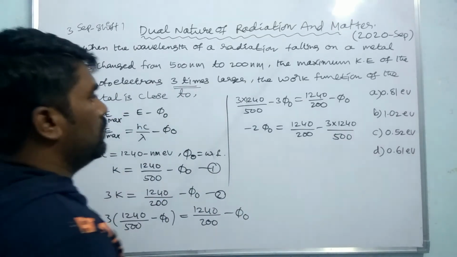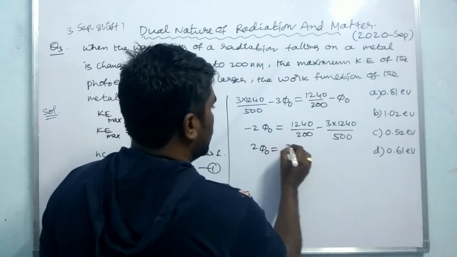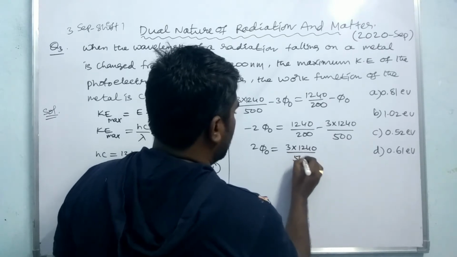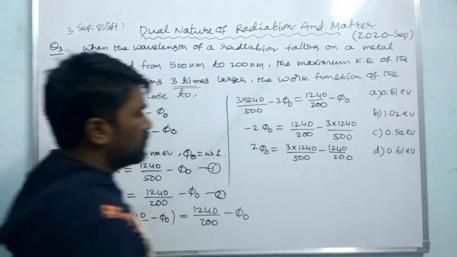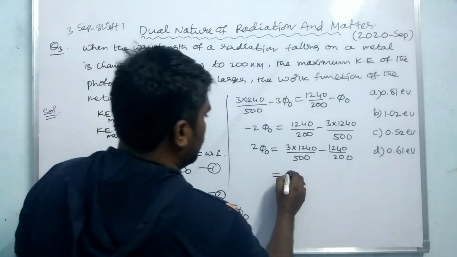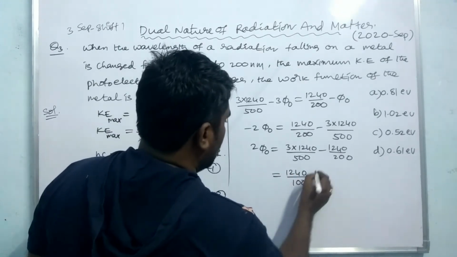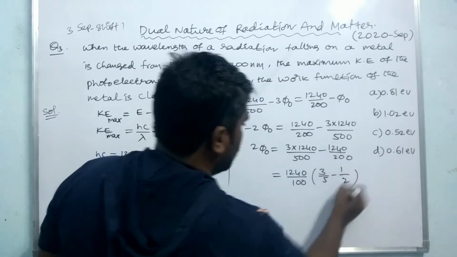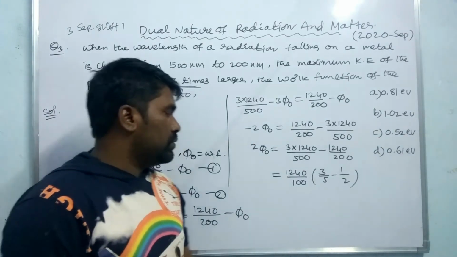So 2 phi naught is equal to 3 into 1240 by 500 minus 1240 by 200. Here you can simply take 1240 by 100 as common: 3 by 5 minus 1 by 2.